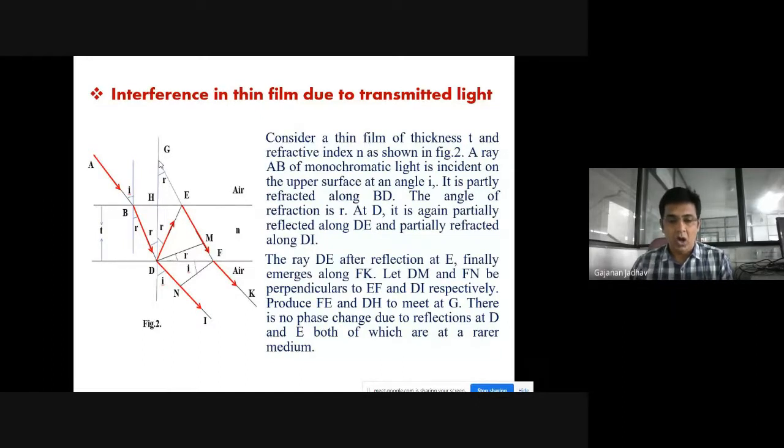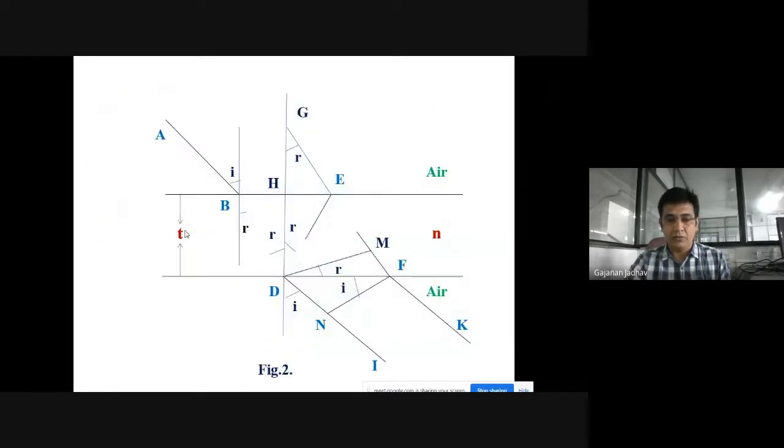There is no phase change due to reflection. Already I told you, when a ray of light travels from rarer medium to denser medium, there will be a phase change, that is a path difference actually. But when a ray of light is traveling in the same medium, either denser or rarer, there will not be a phase change due to reflection at these particular points D and E, both of which are at a rarer medium. So this is the point for you to understand.